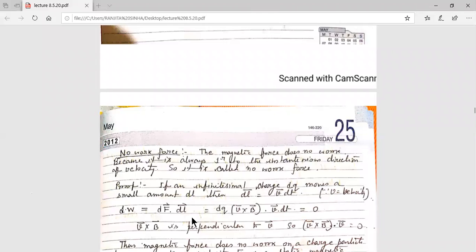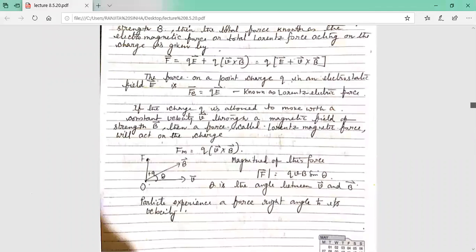Since we are considering the magnetic force, F equals q into v cross B. So dF equals dq into v cross B.